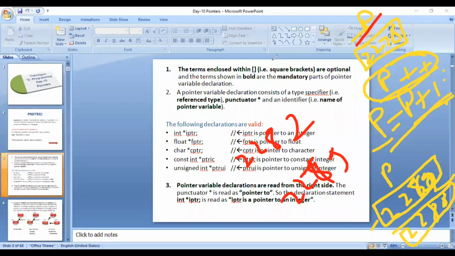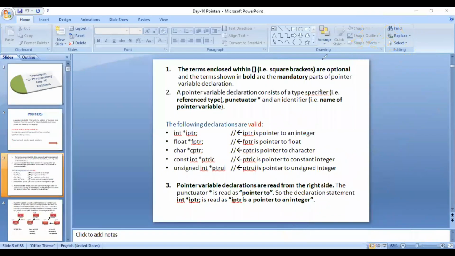If P is a character pointer, then it will become 2279. Are you getting me? That means incremented by 1 byte. So whatever is the size of the data type to which it is pointing, the increment will depend on that. So that's what Radhika is trying to tell, that why we say to whom it is pointing, just to clarify how pointer arithmetic will take place.